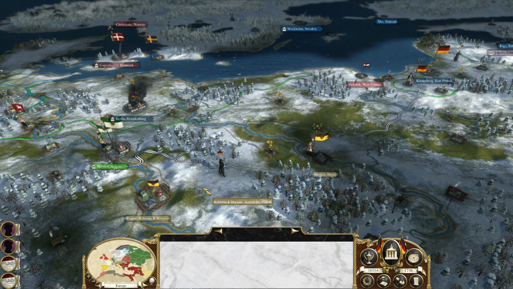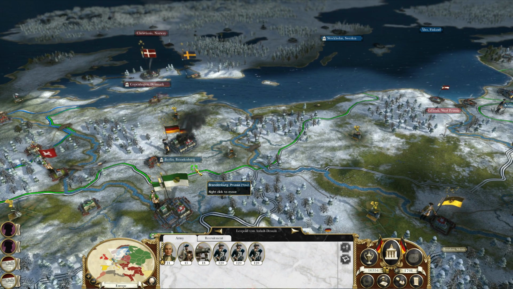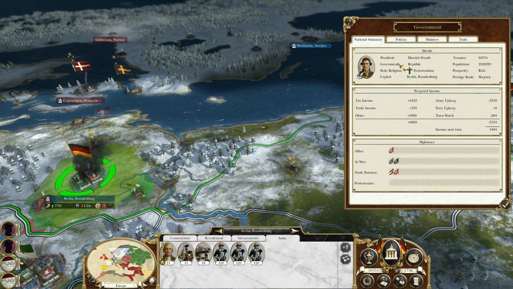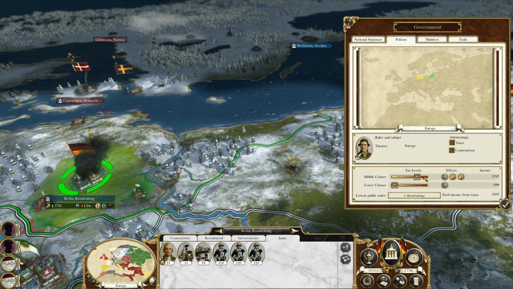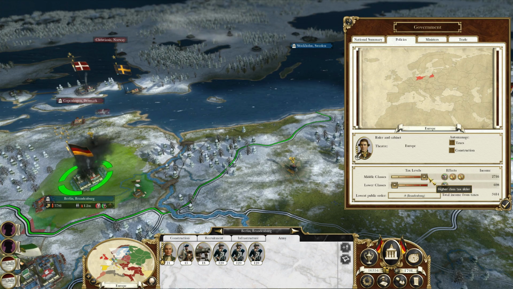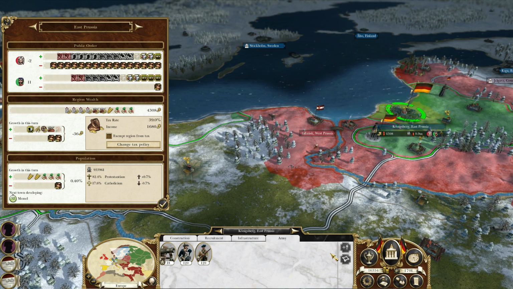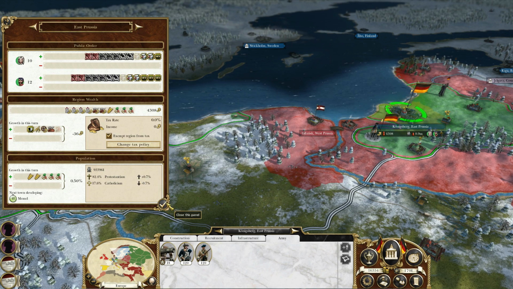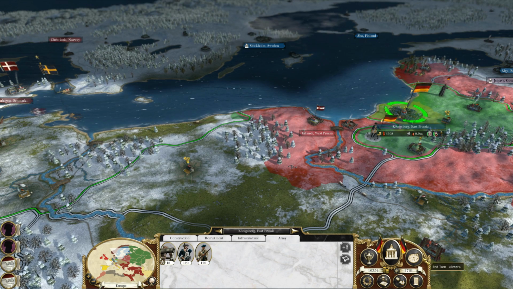Alright, so let's go ahead and move our army back over to Berlin, just simply because we are going to want to keep the Austrians at bay. Now our policies, we're going to want to switch our lower class to being happy, and we want to piss off the middle class to switch to a monarchy again. So you can see how we're both red now. Alright, and seeing how they're both red, we're going to want to change East Prussia and exempt it from taxes. That'll keep them happy. So let's go ahead and end that turn and see what happens.